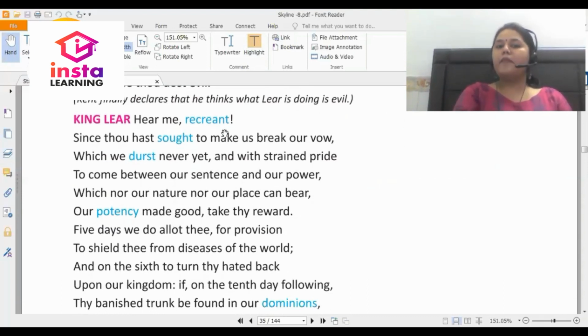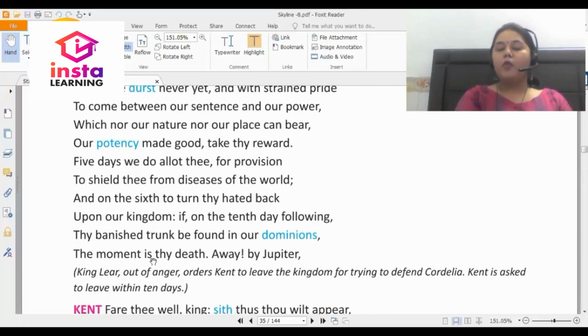King Lear says, hear me, recreant, since thou hast sought to make us break our vow, which we durst never yet, and with strained pride to come between our sentence and our power, which nor our nature nor our place can bear, our potency made good, take thy reward. Five days we allot thee for provision to shield thee from the diseases of the world, and on the sixth to turn thy hated back upon our kingdom. If on the tenth day following thy banished trunk be found in our dominions, the moment is thy death.